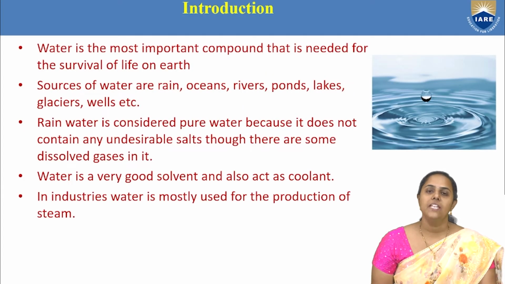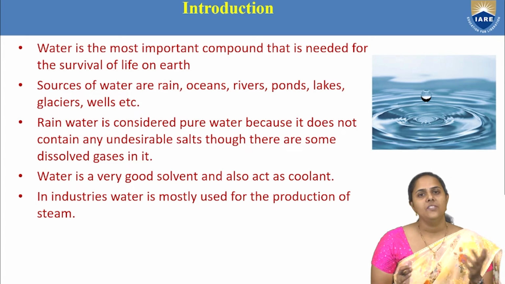Water is a very important component in life. Water is required for the survival of not only human beings, but also plants, animals, and all living organisms. That's why water is a very important topic, and you have to know about water and its chemistry. What are the main sources of water?